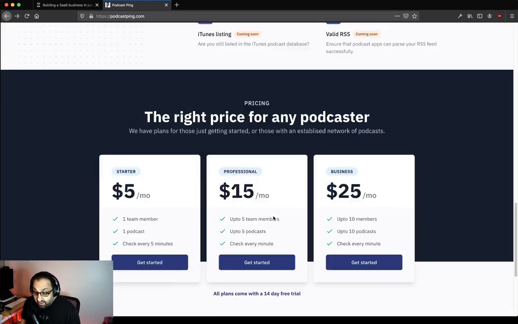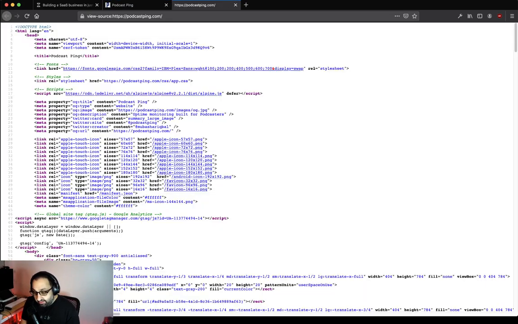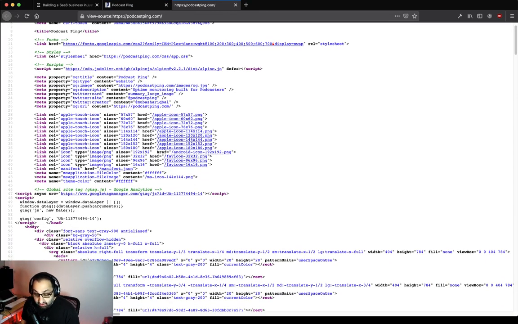And then other stuff I hadn't done yet, like I hadn't put any analytics tracking code in. So for right now, we're just using Google Analytics, but we might add something else at some point if we don't want to deal with GDPR and stuff. And then you can see I added some Open Graph stuff, and the favicon here. Now it looks like the P that we've got for Podcast Ping.